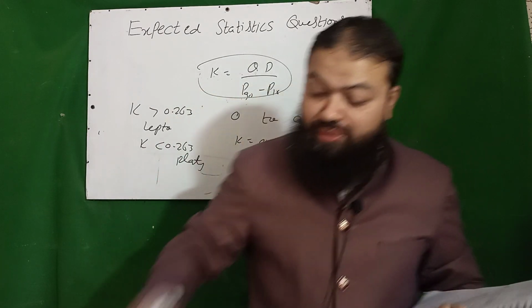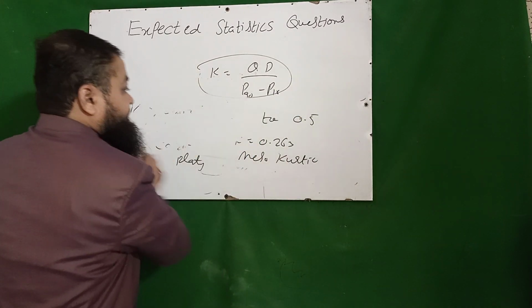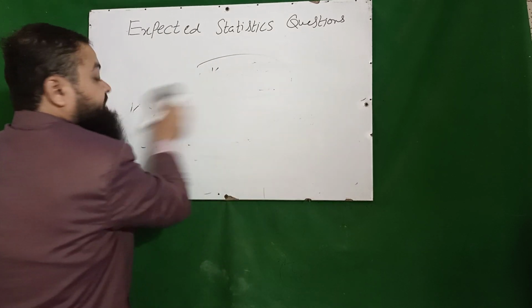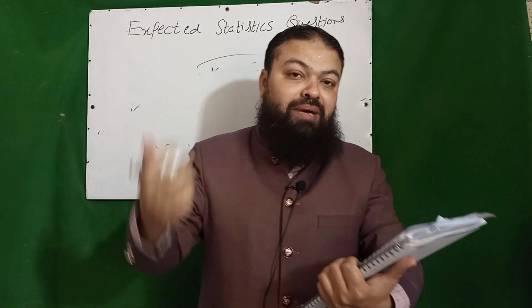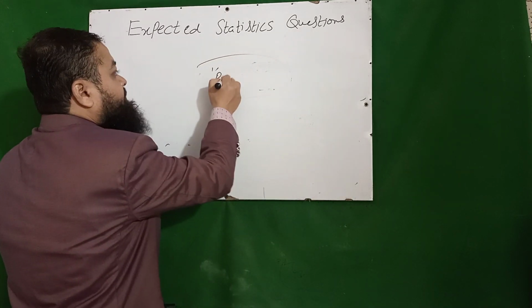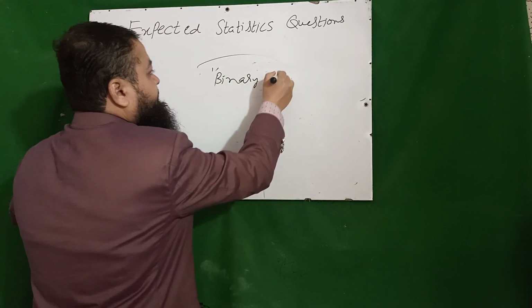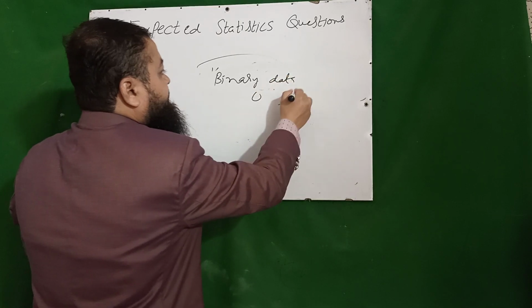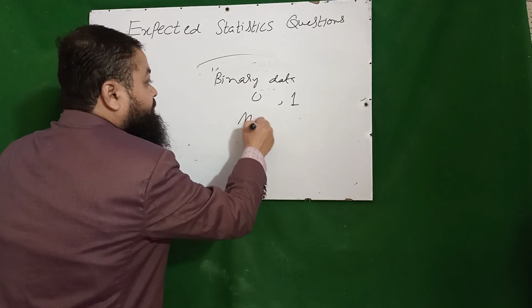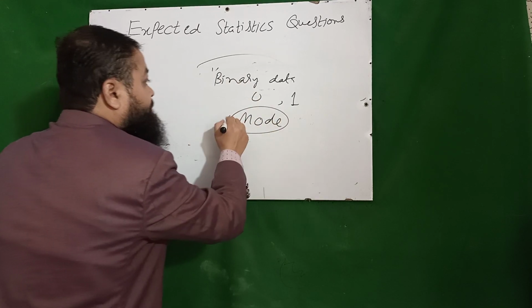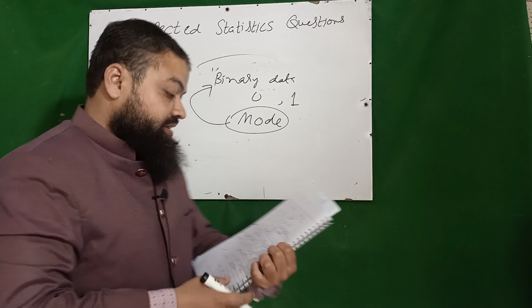Next one is a very important question for all the papers of statistics. These are the expected common important questions which are essential if we have the binary data. Whenever we have the binary data, the values are 0 and 1, then which is the most suitable average? That is mode. Mode will be the most suitable average in the binary data.